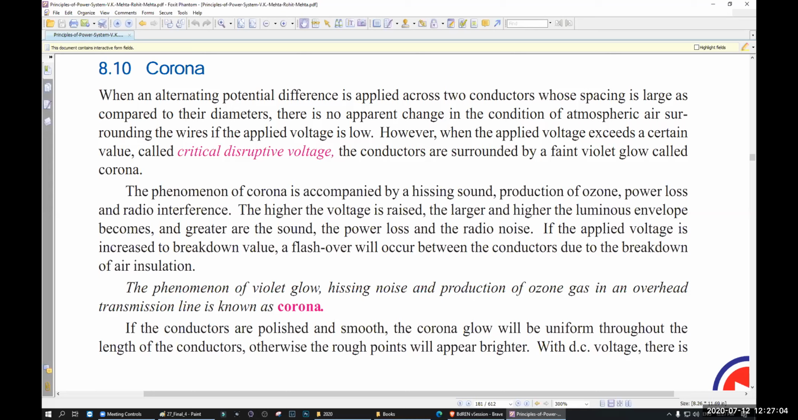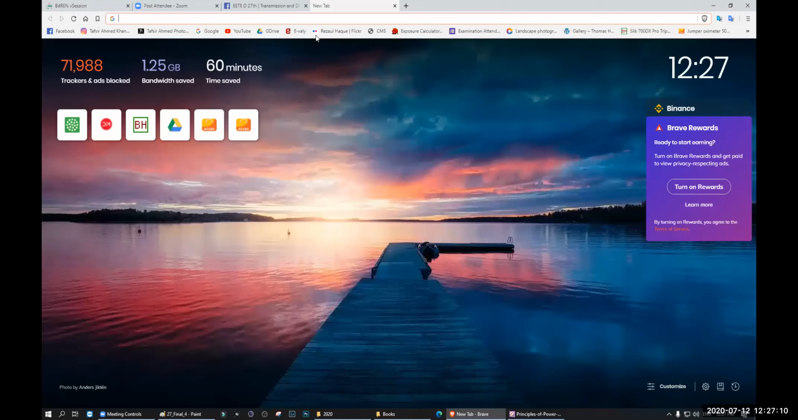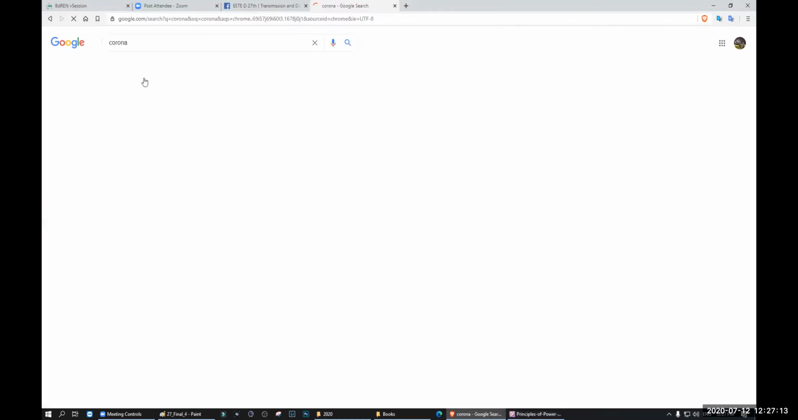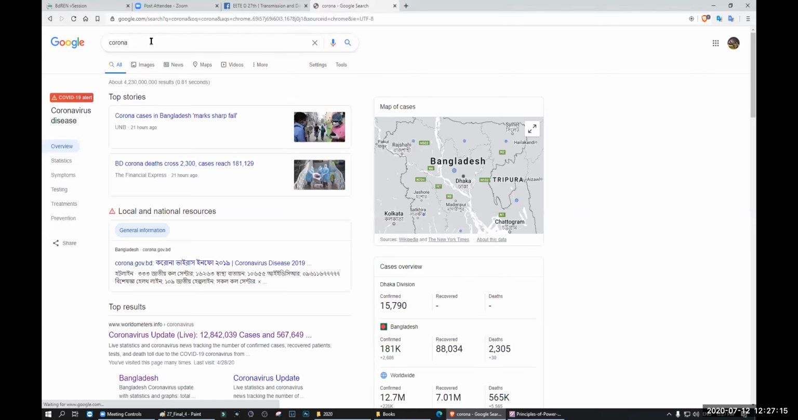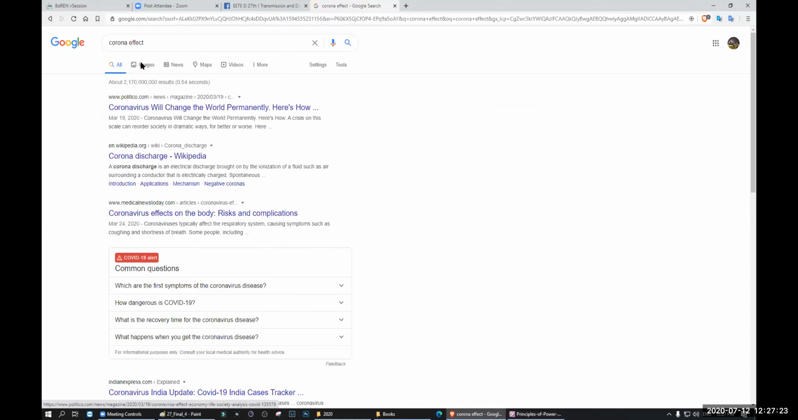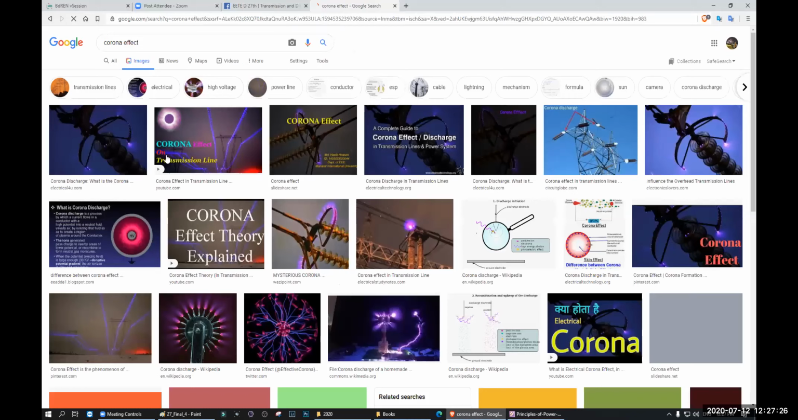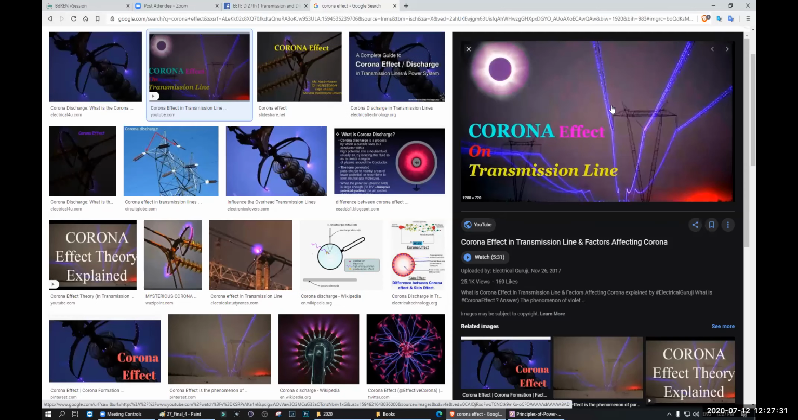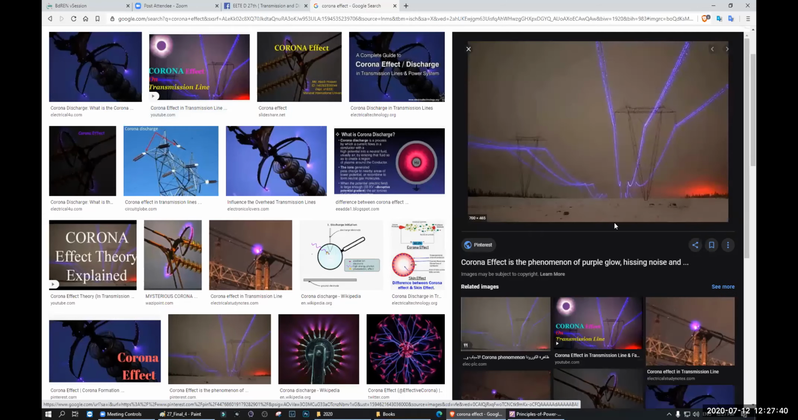Let me show you a picture. If I write corona, normally the corona beer will come up, right? But if I write corona effect, in the picture you will see something like this. Okay? This is called corona effect. See, can you see the transmission lines are glowing? Yes, sir. This is the transmission line.